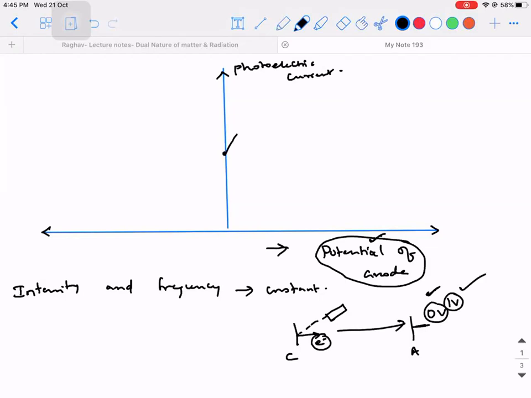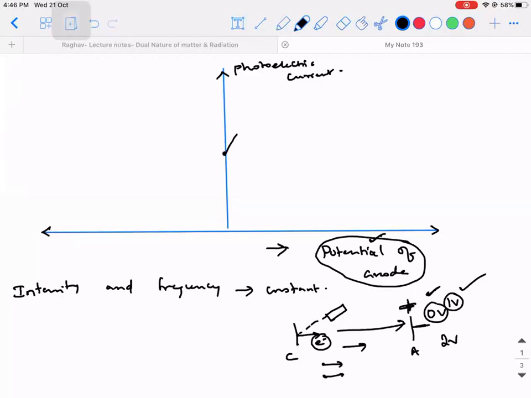Now, if you increase it to 1 volt, what will happen? Out of the 9 electrons which initially failed, maybe 5 or 6 will go to the anode, because this 1 volt will be sufficient to pull 5 electrons towards it. If I increase it to 2 volt, what will happen? Some more electrons would have got attracted, right? So is the photoelectric current increasing or decreasing when you increase the accelerating potential, that is, the positive charge on the anode?